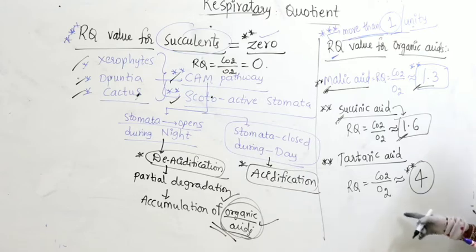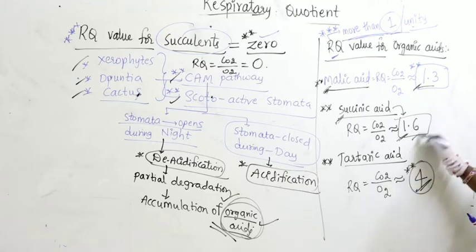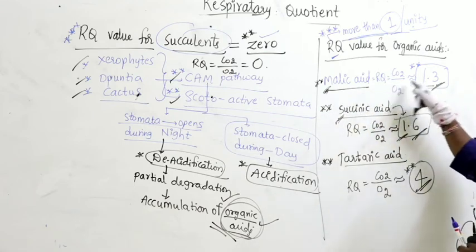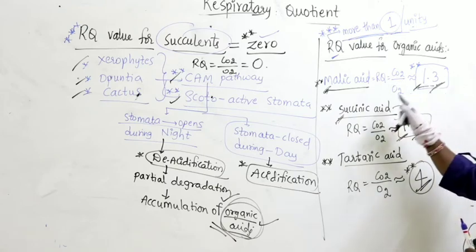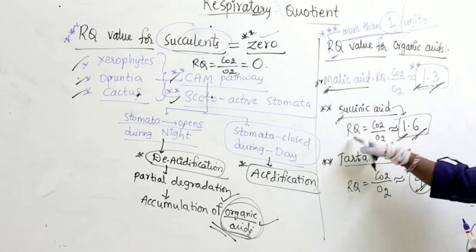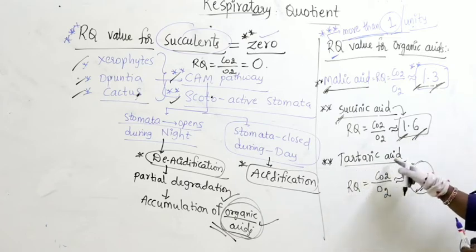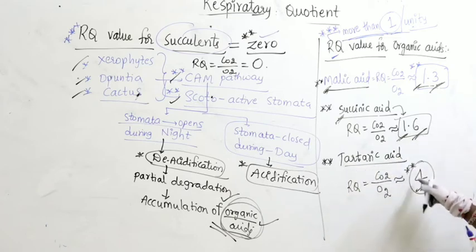So when you take the value, there is more consumption and utilization of carbohydrates here, and less oxygen. So we get an RQ value of more than 1. Try to remember, very important. For malic acid, the RQ value is 1.3, very important, remember. For succinic acid, the RQ value will be approximately 1.6. For tartaric acid, the RQ value will be approximately 4.